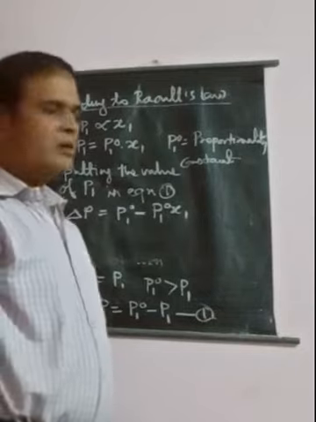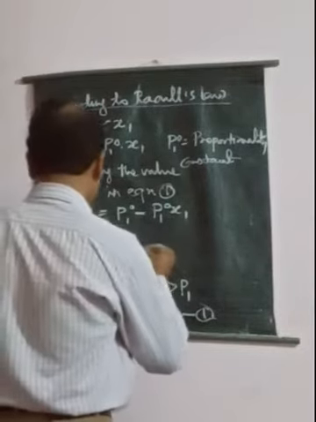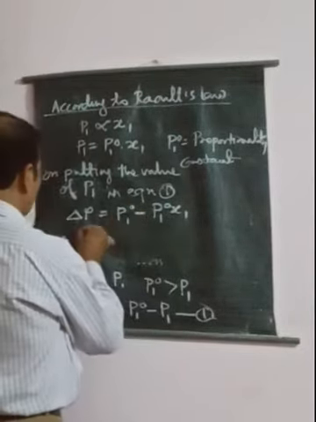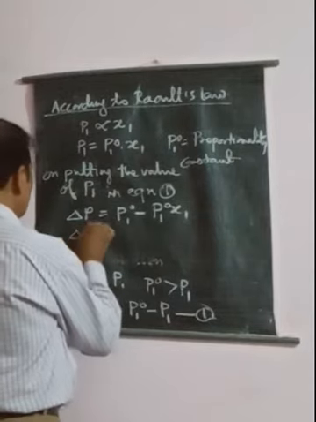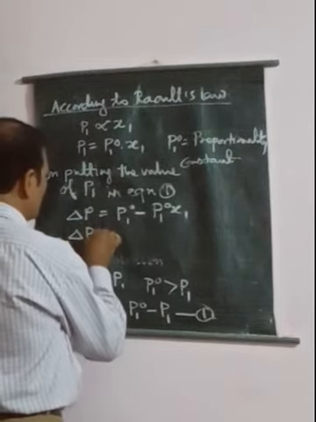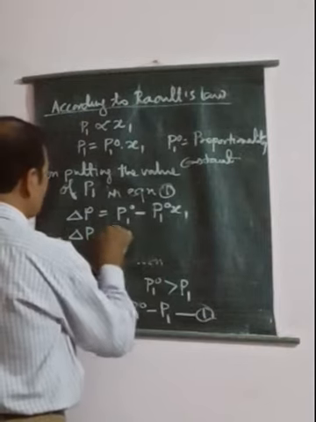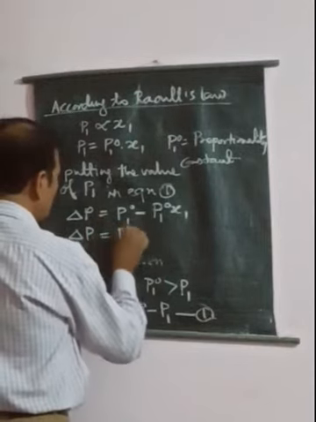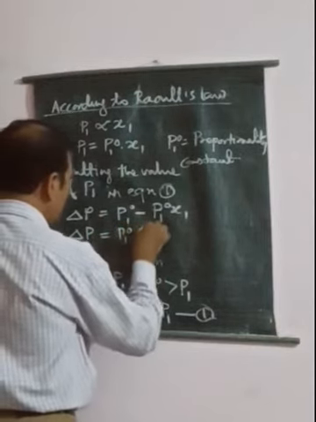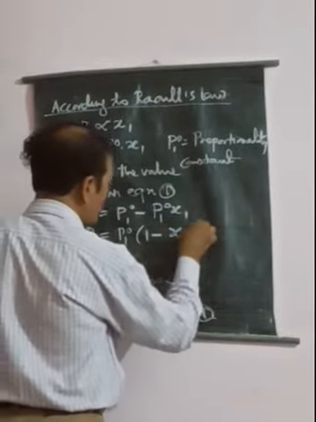Now we can write delta P is equal to P1 naught into (1 minus X1).